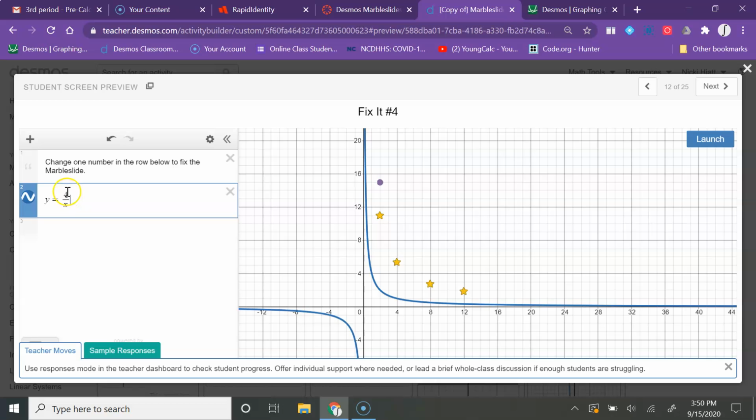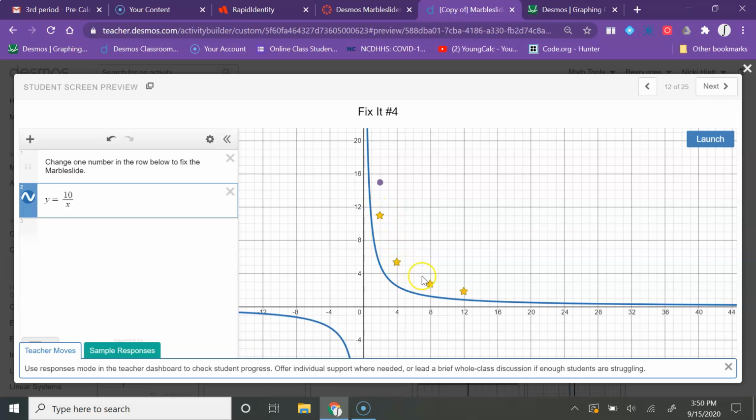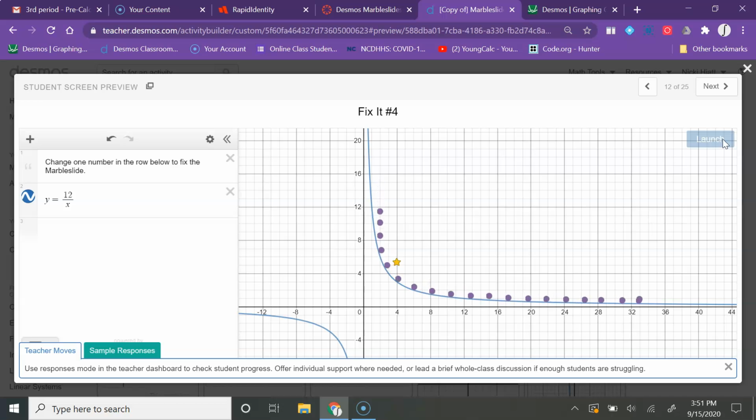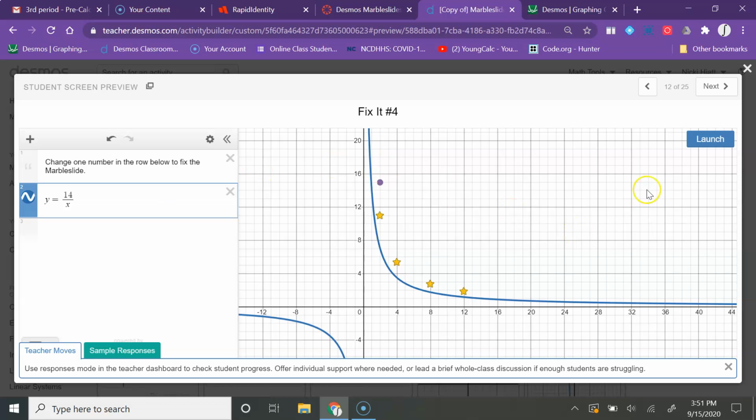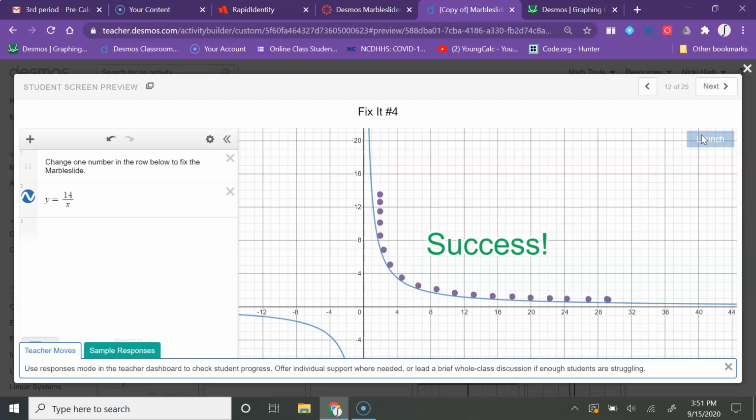But what I can do is I can change the number 4 right here. And if I make 4 larger, like 5 or 6 or 10, you can see it starts to change its curve to where it's a little more gradual right here. And I don't think that'll be quite enough. Let's say maybe 12. Maybe that'll work. Nope, not enough. Let's try 14. This has to work, I'm pretty sure. Okay, and there we go. So you can change that number in the numerator to expand vertically, and that will change the shape of your graph as well.